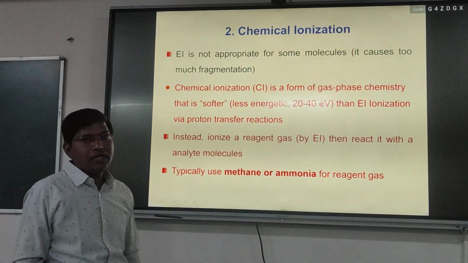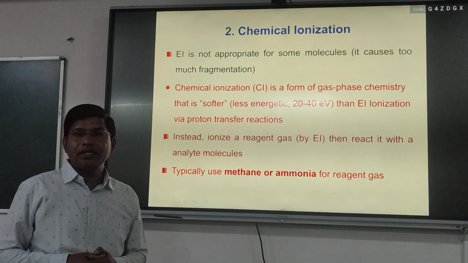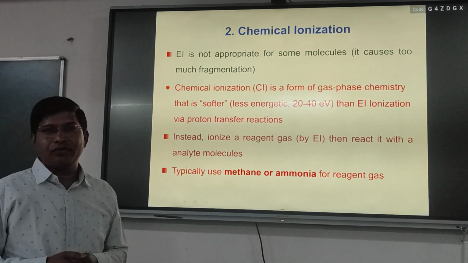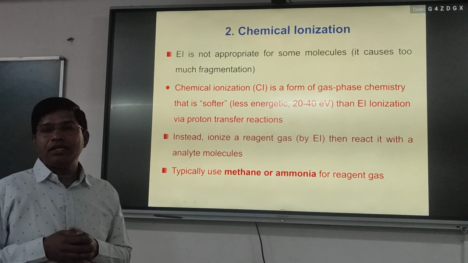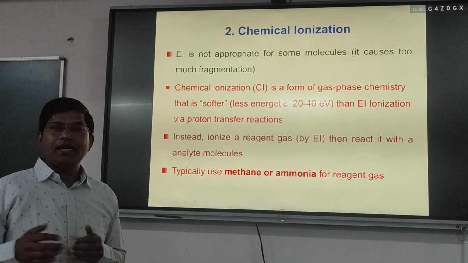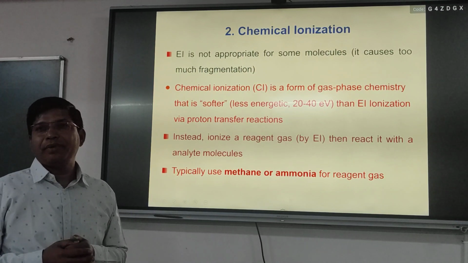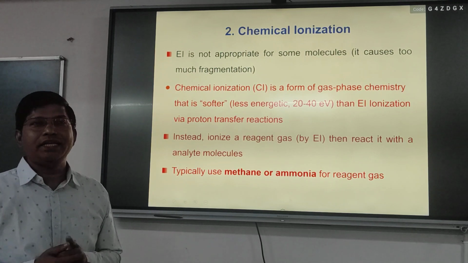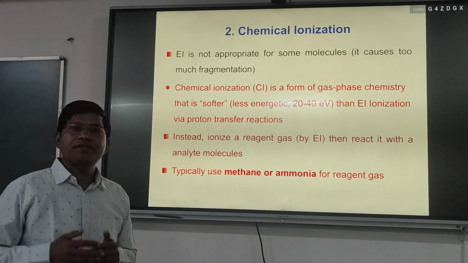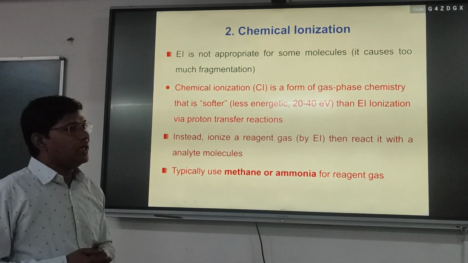Another one we will see is chemical ionization. So chemical ionization was developed after the electron ionization. So we are using high energy in electron ionization, and there are many fragmented peaks, and sometimes it is very difficult to identify the different peaks formed in the spectrum. So we will use chemical ionization.